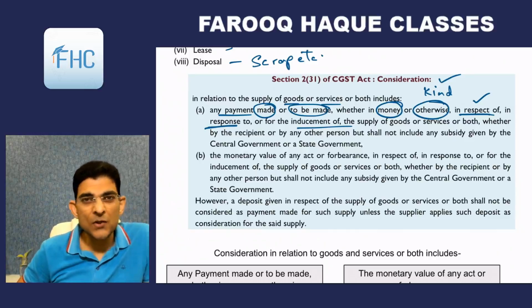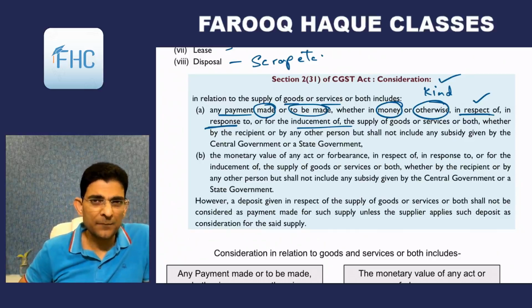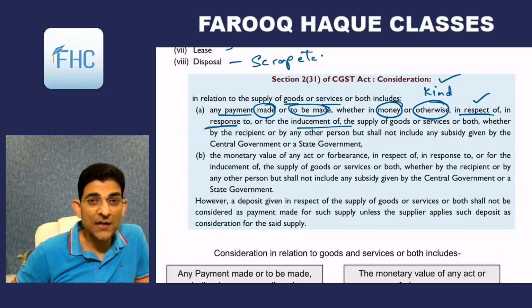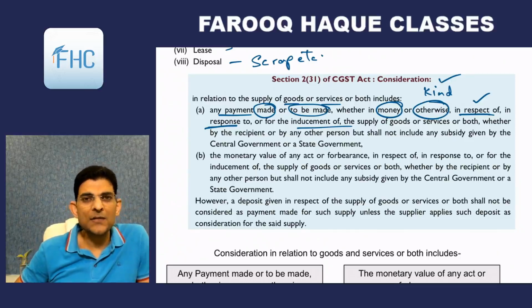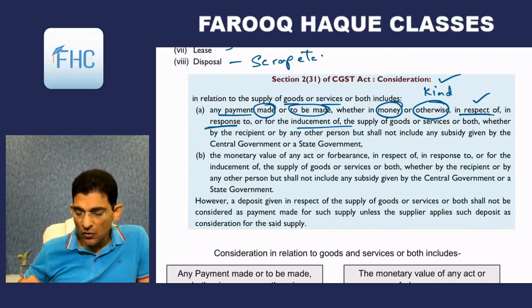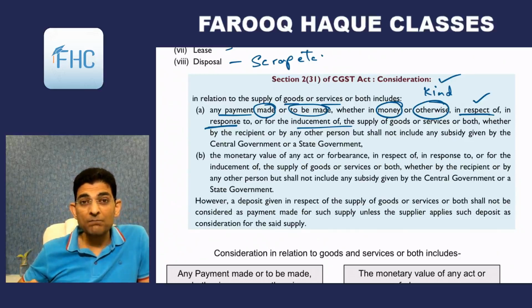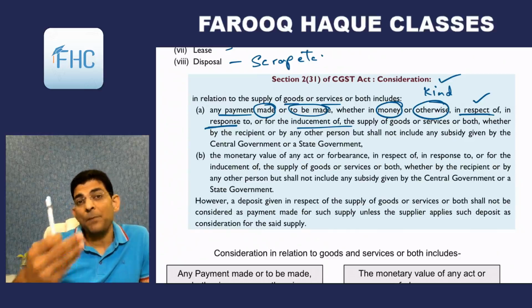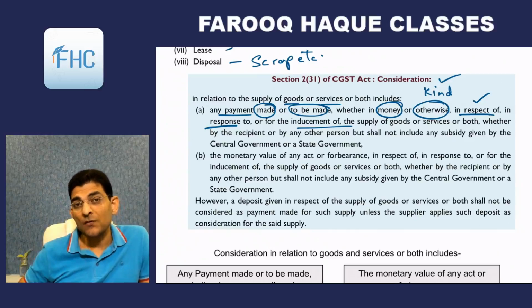So the supplier sends the goods to me and says that okay, you can select any one of them, whichever you like, or if you don't like anything, return everything to me. So he sends me 4 samples and says that you can accept any one of them as you wish. So I finally took up one of them, and then as I took it, I'll pay for it. So that is called as in response to.